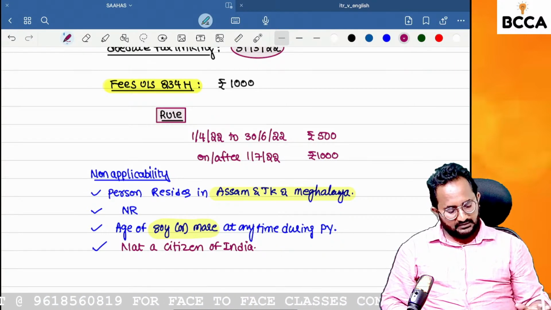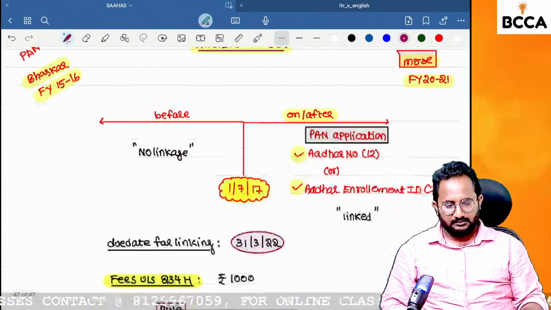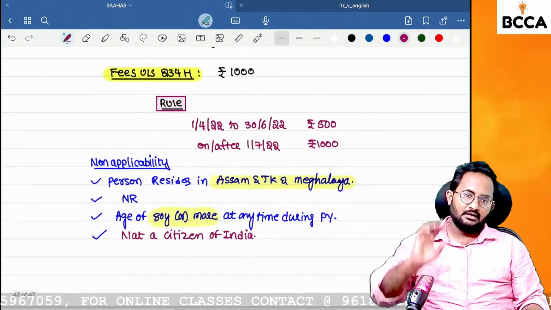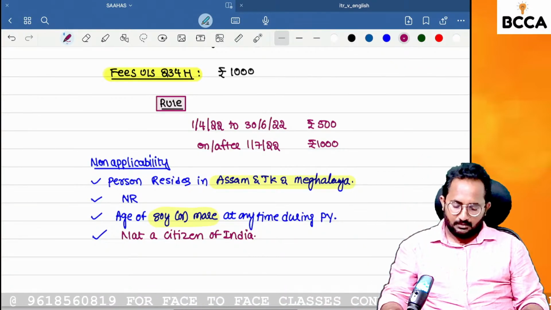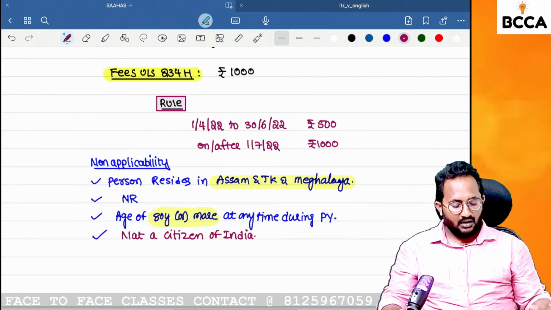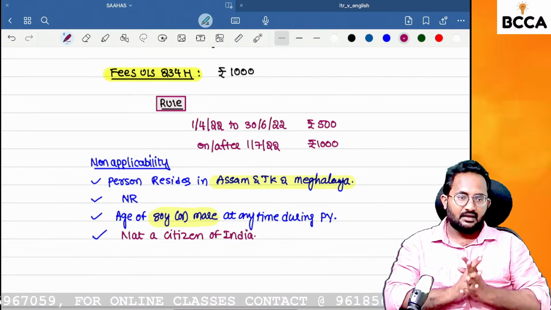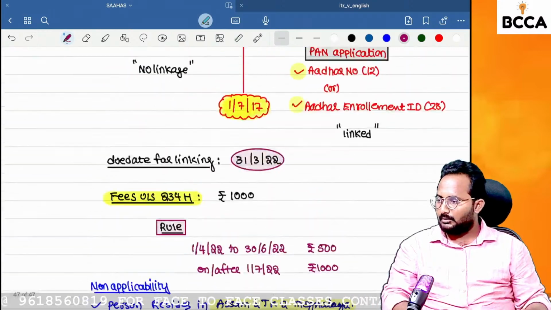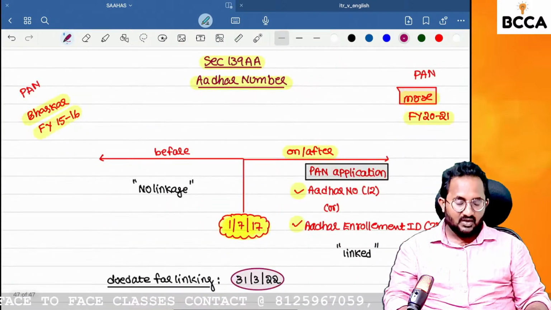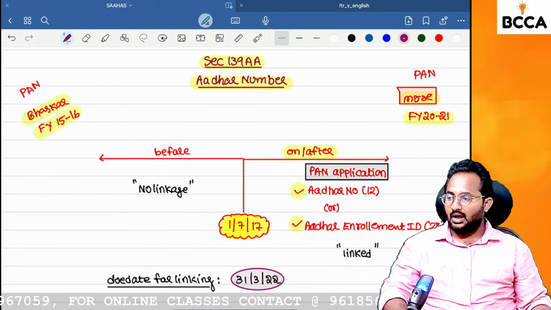Can you tell me what is the non-applicability of section 139AA, creation of linkage between Aadhaar and PAN? For persons residing in the states of Assam, Meghalaya, Jammu and Kashmir; next, non-residents; super senior citizens or very senior citizens; and persons who are not citizens of India. Are you clear up to now? Please give me confirmation. 139A is PAN, 139AA is Aadhaar number.